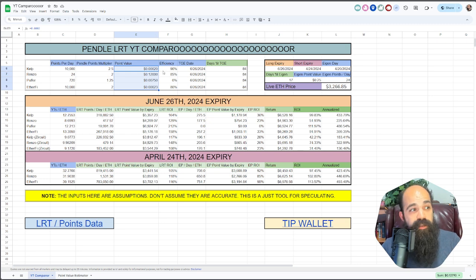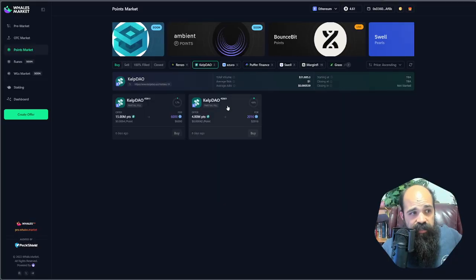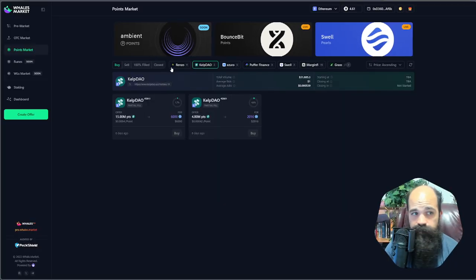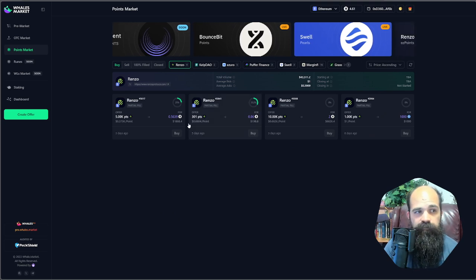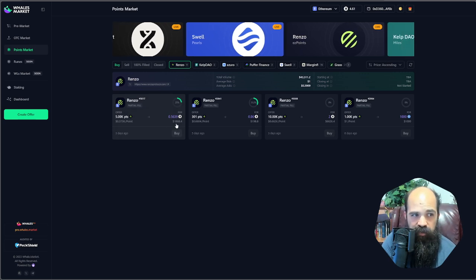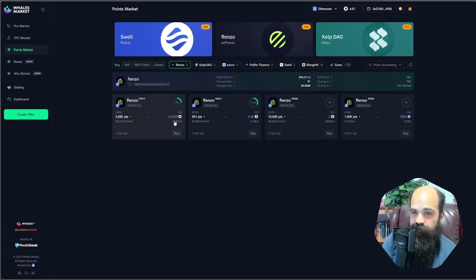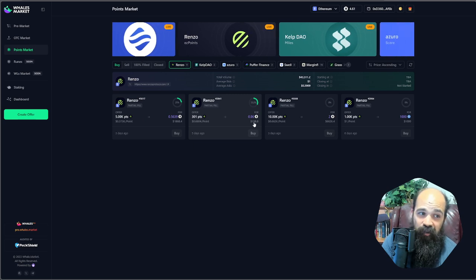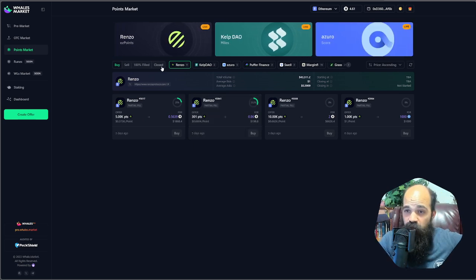Now you might be saying, but Steven, Renzo points on Whales are going for 37 cents. Are they? Who's buying them? No one is buying them. This is a $1,000 order, can't get filled. This is a $198 order, can't get filled. Let's go to closed orders on Renzo.